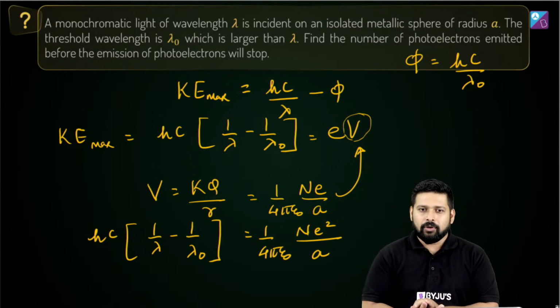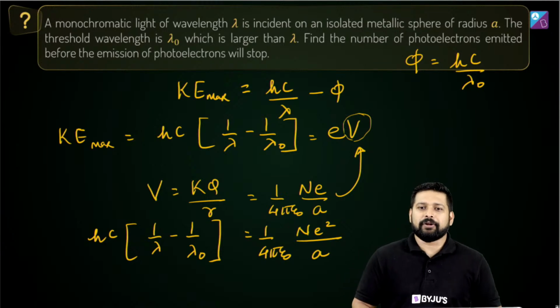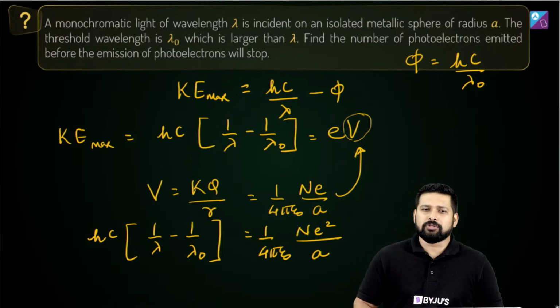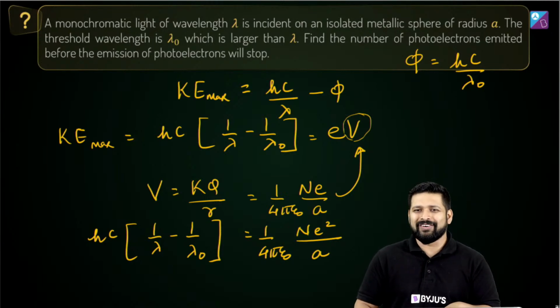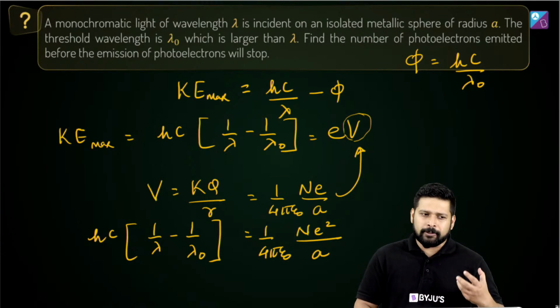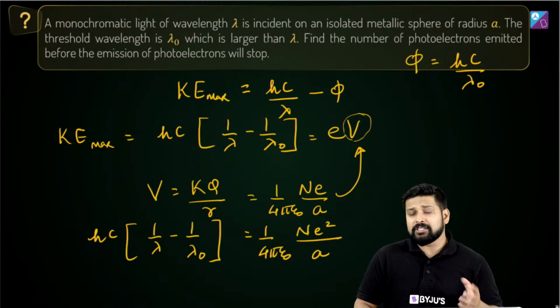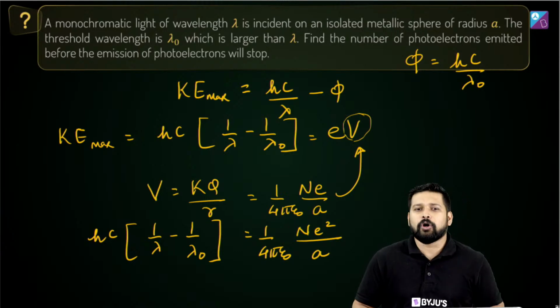Why is all the energy written in the form of electron volts? Why not in joules? Well, you can always convert electron volts to joules. But joules generally we go with when we are dealing with heat or when we are talking about mechanical work. When we talk about energy in the electrical sense, it's always better to talk in terms of electron volts. Okay, fine. I hope I answered your query.